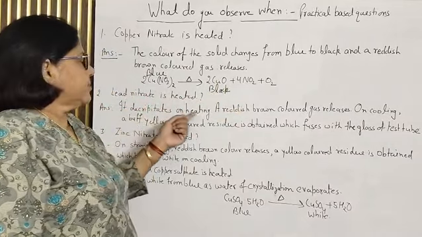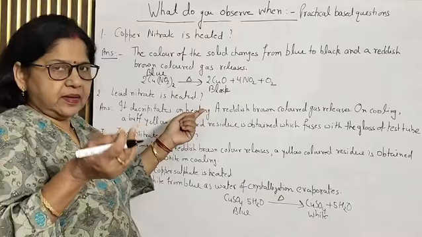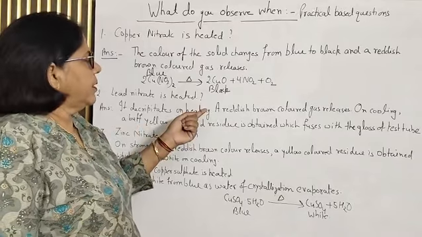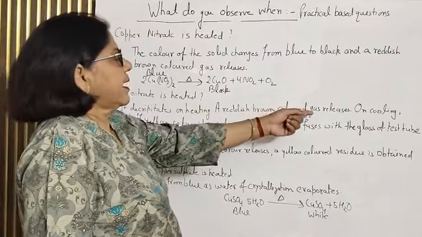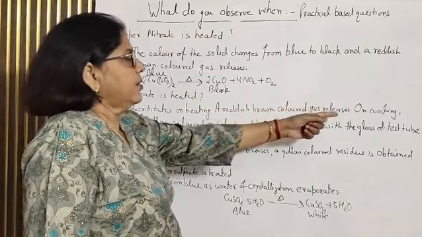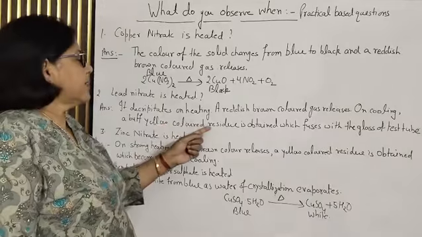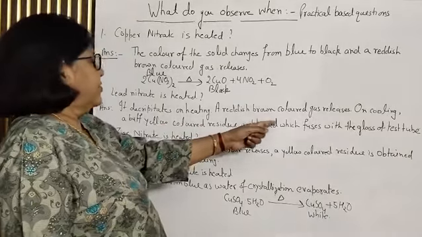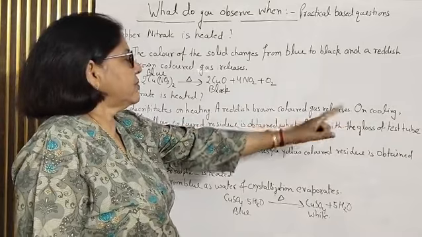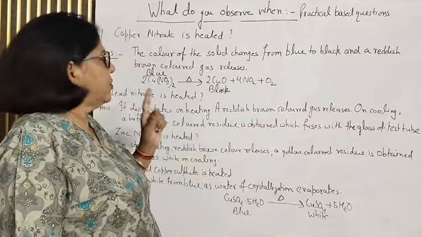Second, when lead nitrate is heated. Answer: it decrepitates on heating. Decrepitate means a cracking sound. A reddish brown colored gas releases, and on cooling, a buff yellow colored residue is obtained which fuses with the glass of the test tube.